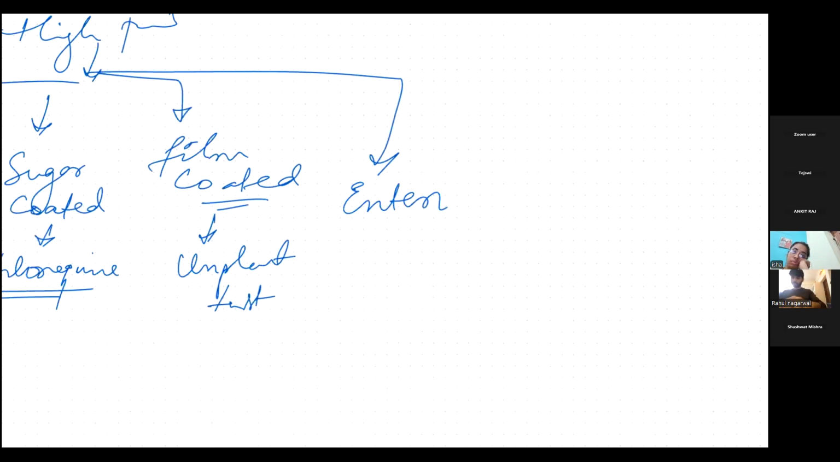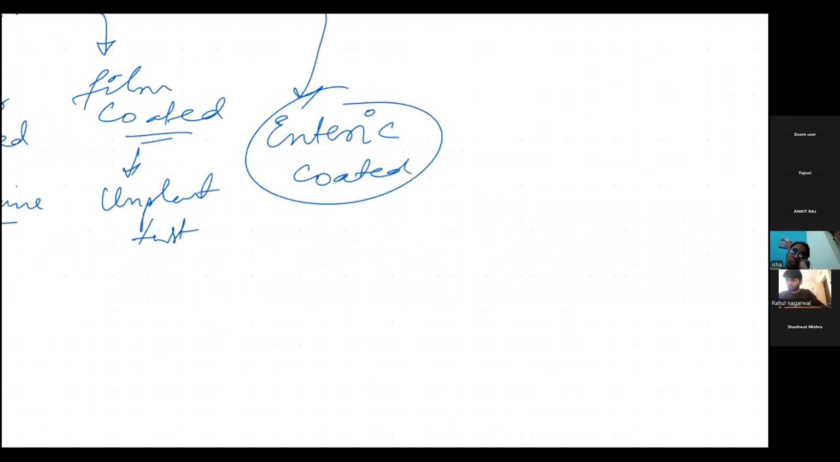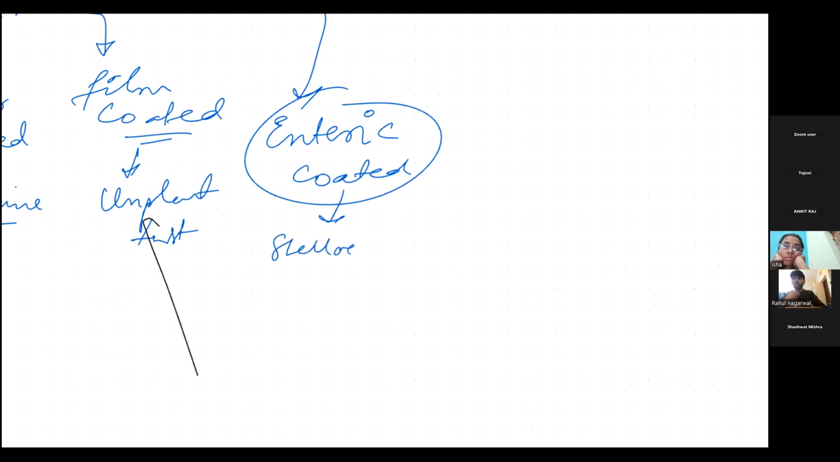Now what is enteric coated? This is very interesting. It is like, let's suppose that you are taking a tablet, and that tablet is not getting absorbed in the stomach, but it will be getting absorbed in the intestine. So it is going to avoid the acidic pH, and the alkaline pH will be working. So the coating is done by shellac or keratin, and then this tablet works like that.